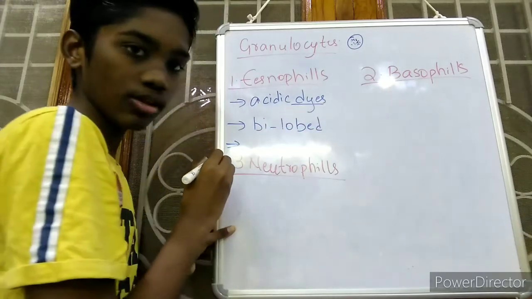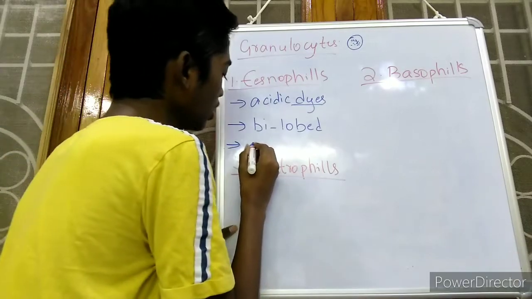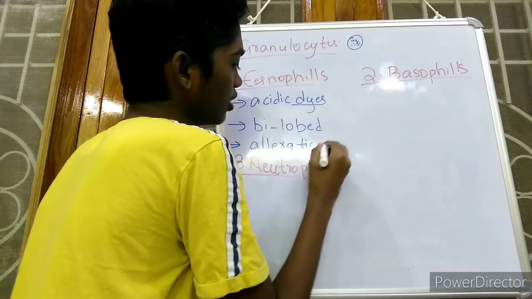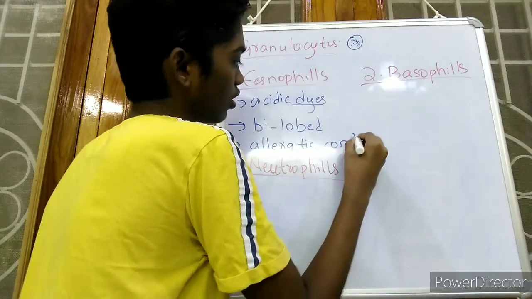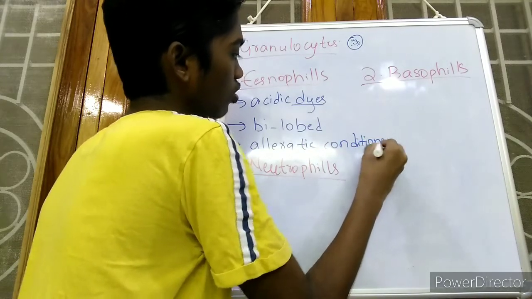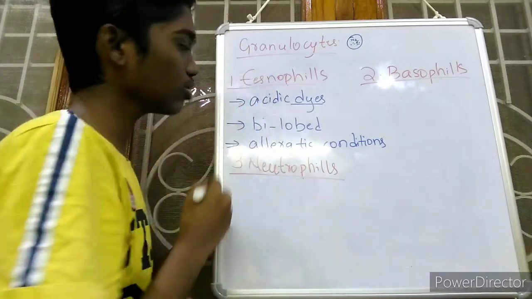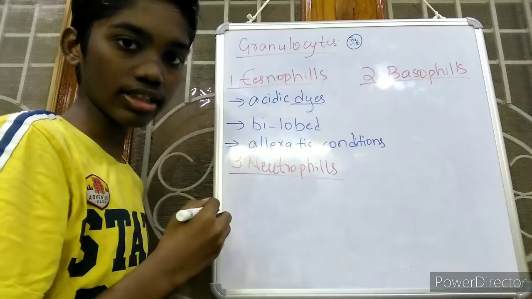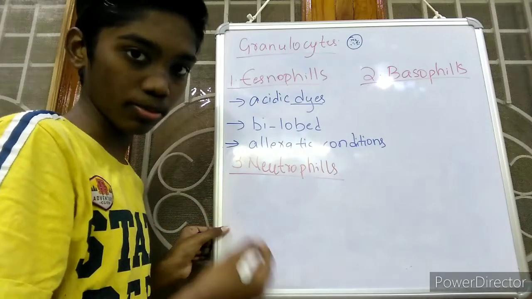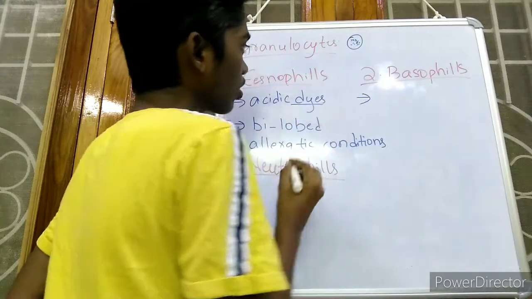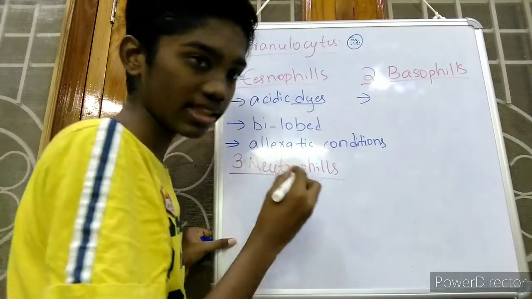And eosinophils help in allergic conditions of our body. So when our body or skin is suffering with some allergies, then these eosinophils will be activated and the allergic conditions will be tried to be removed. So number 2, basophils. Basophils are always supportive to basic dyes.